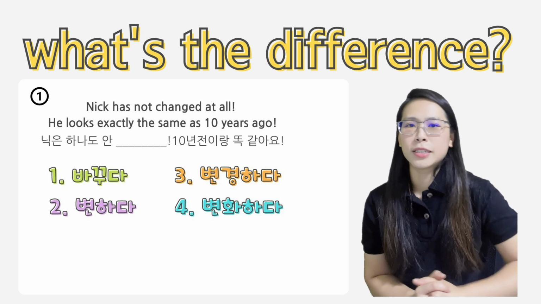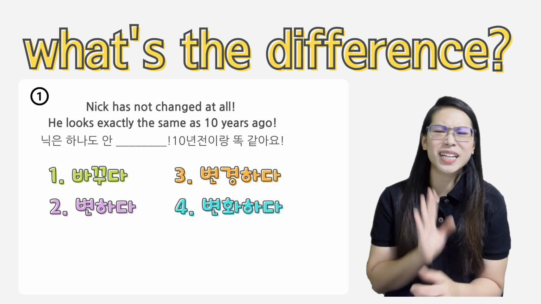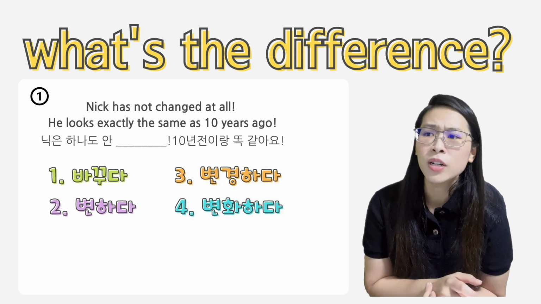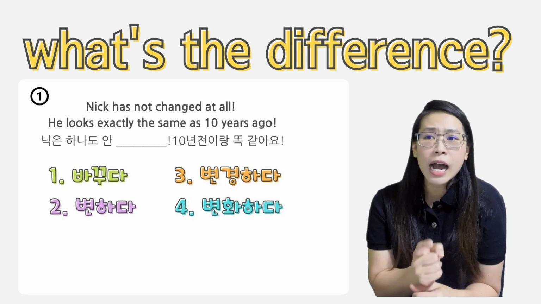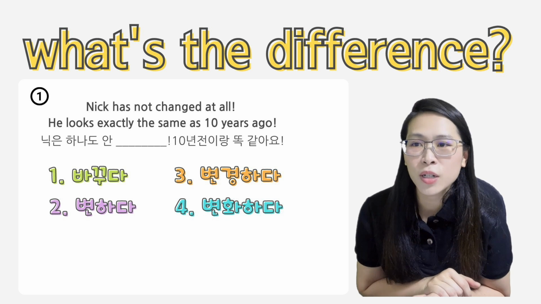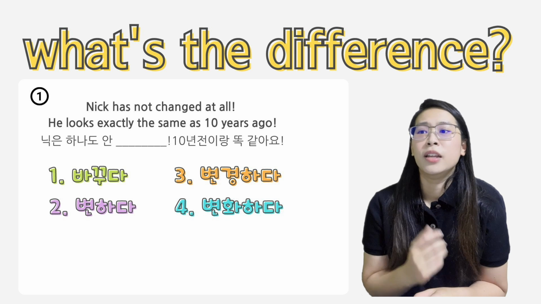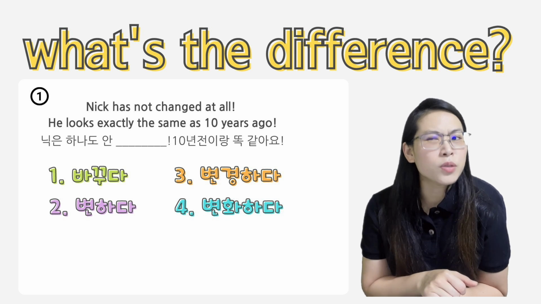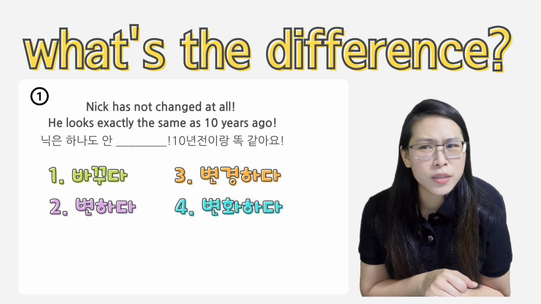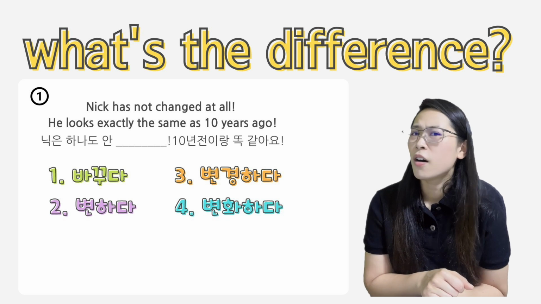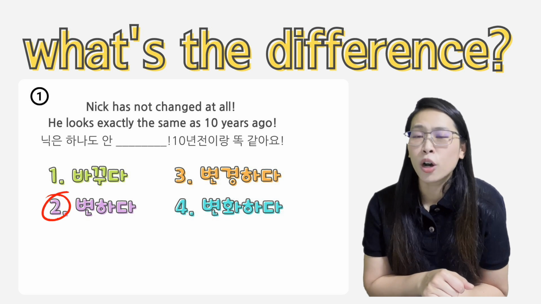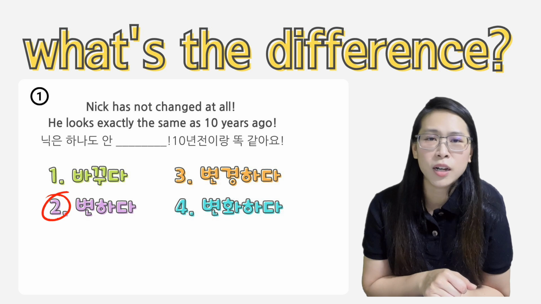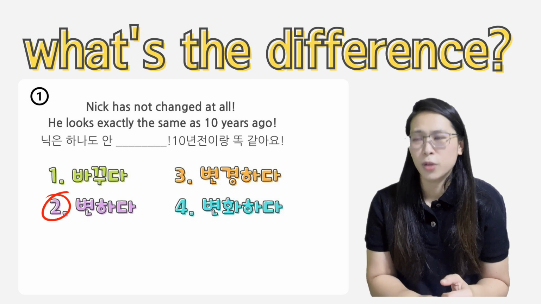First of all, in this example, Nick has not changed at all. He looks exactly the same 10 years ago. 닉은 하나도 안 10년 전이랑 똑같아요. Right? Nick has not changed. Nick 하나도 안 바꿨어요. 안 변경했어요. 안 변했어요. 안 변화했어요. 그죠? 여기는 변했어요. 닉은 하나도 안 변했어요. 10년 전이랑 똑같아요. 이렇게 말하면 됩니다.